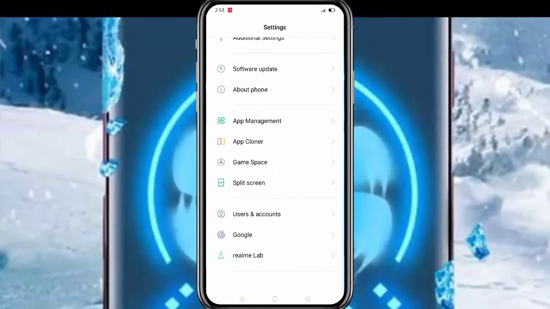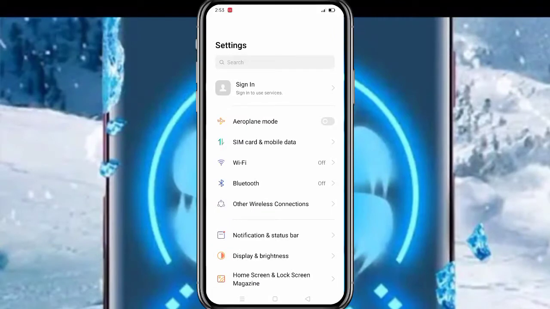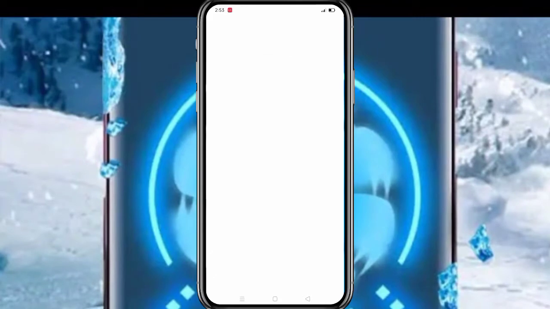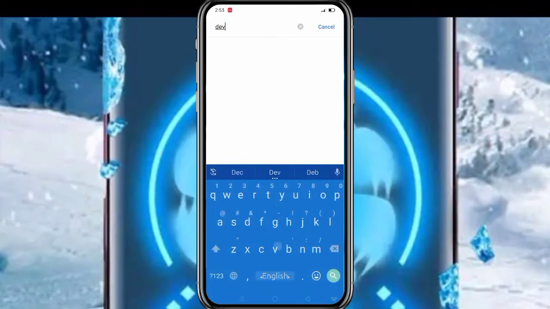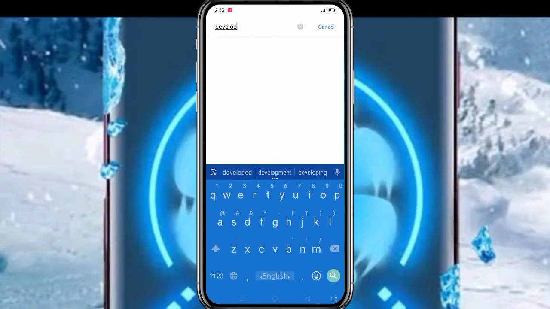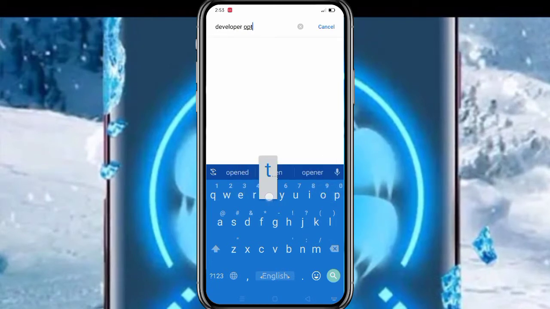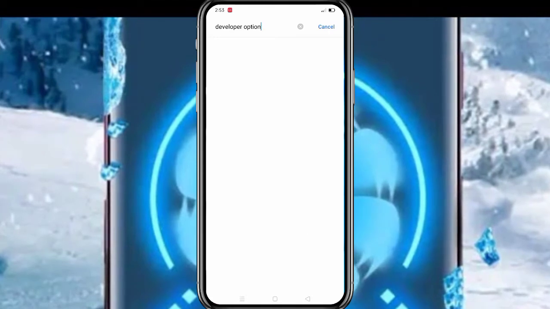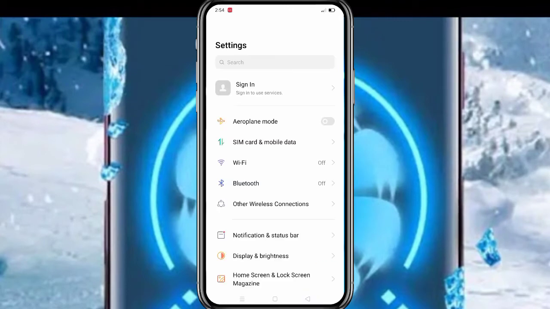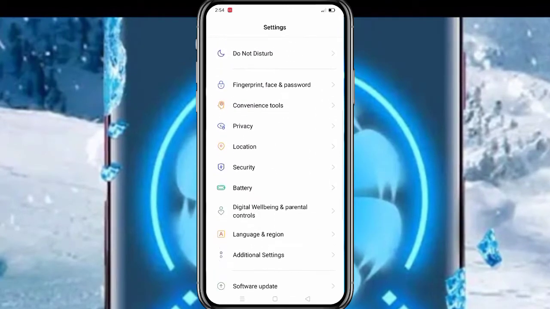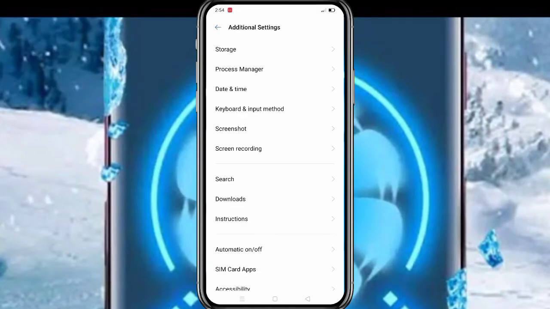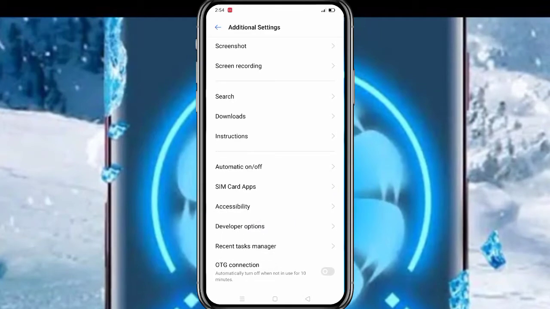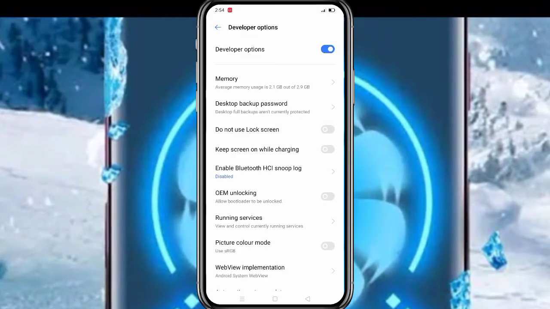After here you search for an option known as developer option. If you do not see it, go to search here developer option. After search, if you do not see any page, generally go out and here you can see an option like additional setting. After going here, you can see a developer option in your phone and then click here.